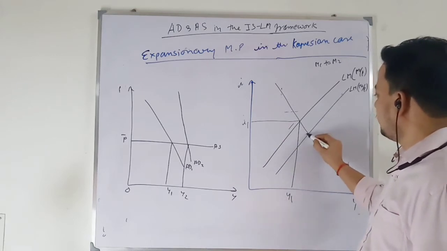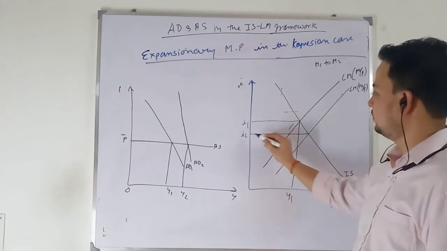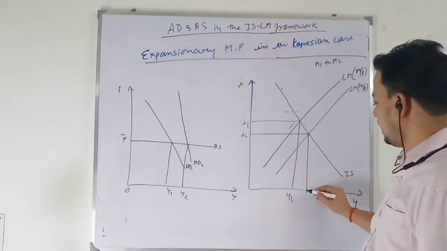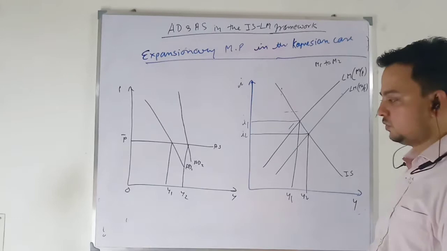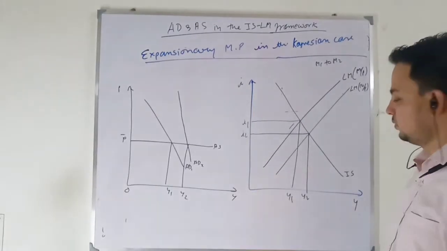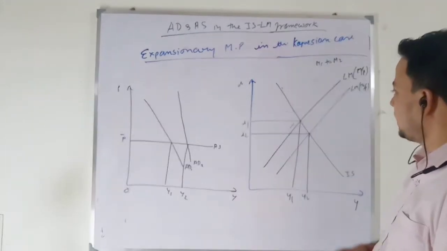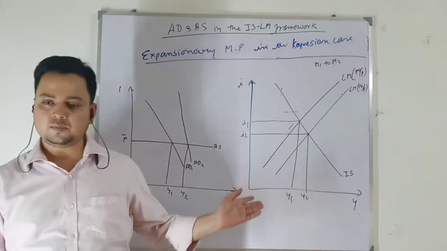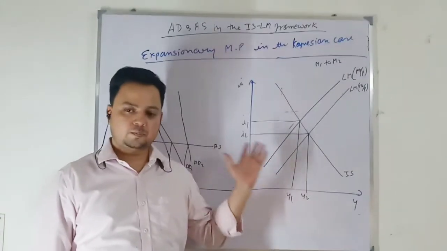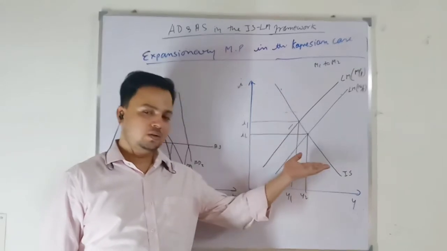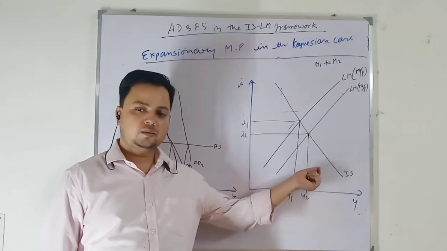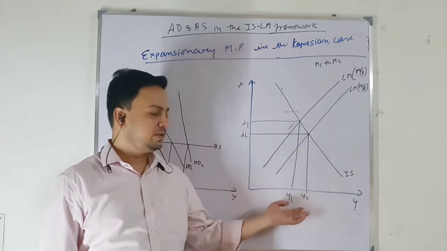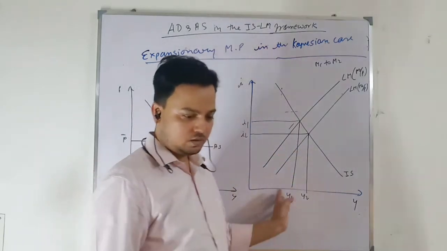My equilibrium rate of interest declines, and when the rate of interest declines, output will be higher, Y2. So we can depict this better with this graph, because in case of liquidity trap we cannot show that part, since we are moving along the LM curve and it is perfectly elastic, so it will be difficult. So use this graph and draw it.